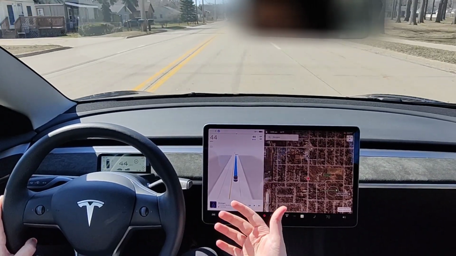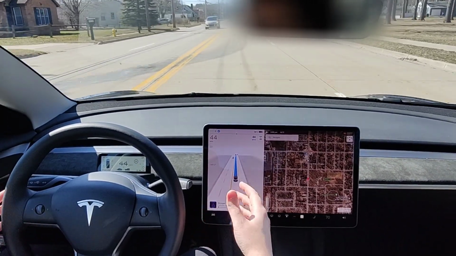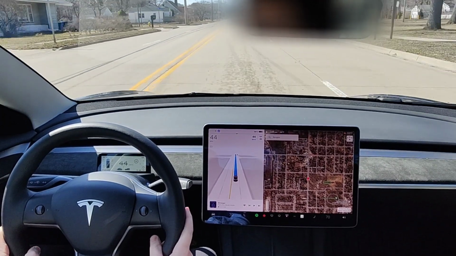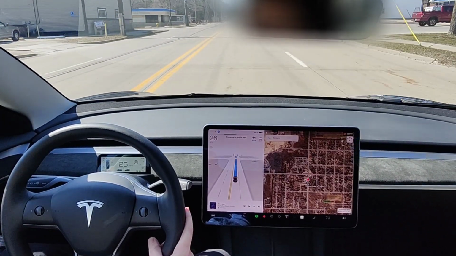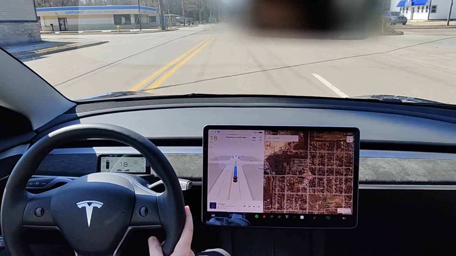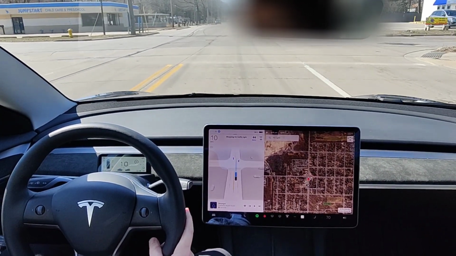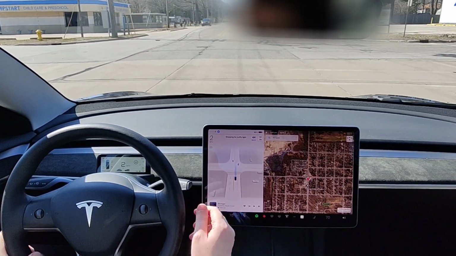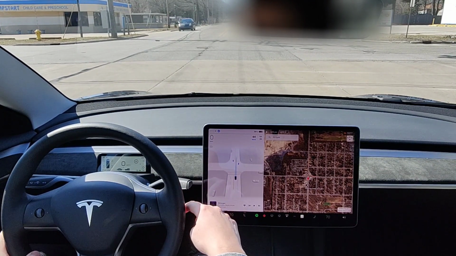But if you haven't purchased full self-driving, you just have the regular autopilot, then that is going to put you into autopilot mode. Now, if you want a tutorial on how to use all of the features of autopilot, I'll have a longer video posted down in the description if you'd like to check that out. This is just a basic how to turn it on, which is 2 clicks down on the right stalk.